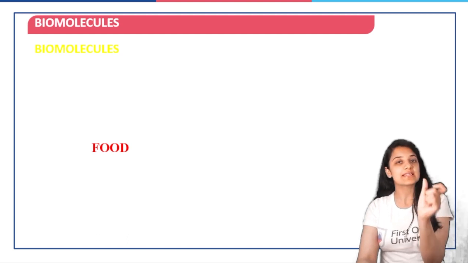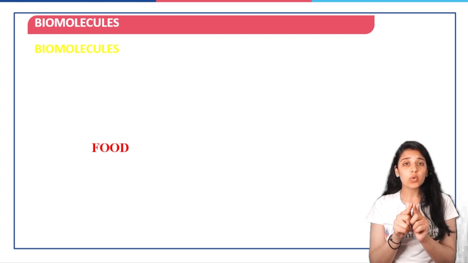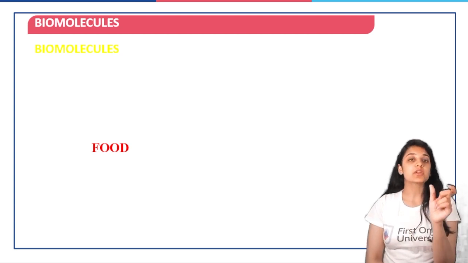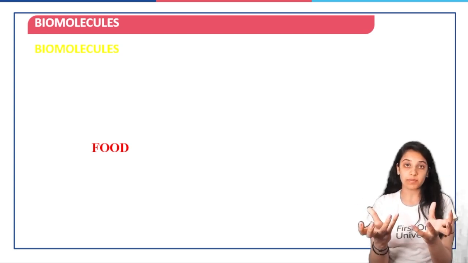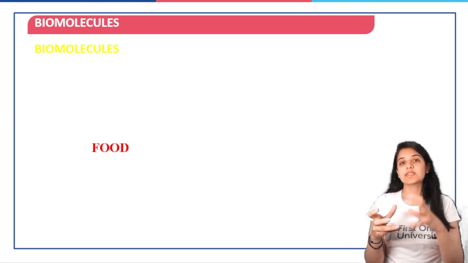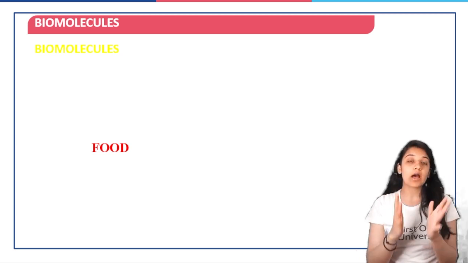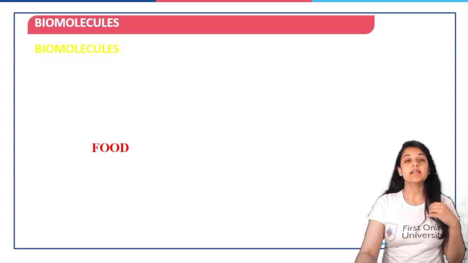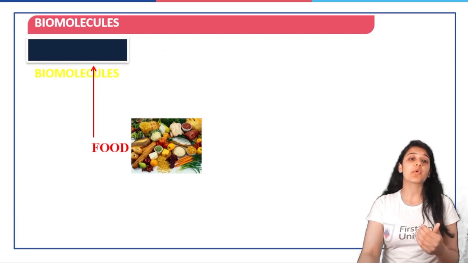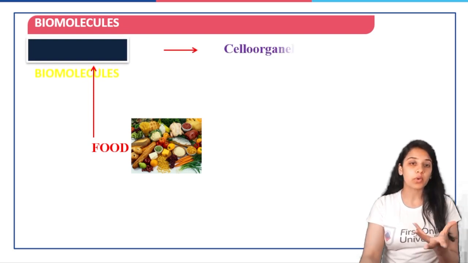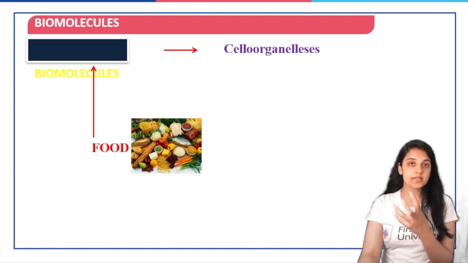Now, when we talk about biomolecules, if we separate these two terms which are present in this one particular word, bio obviously comes from biological system, and molecules are the chemistry molecules normally. So biomolecules, when we say biologically important molecules, is what we are going to discuss in this particular chapter. So, when we talk about the food that we consume, we have got biomolecules in the food. Now these biomolecules are present within cell organelles.